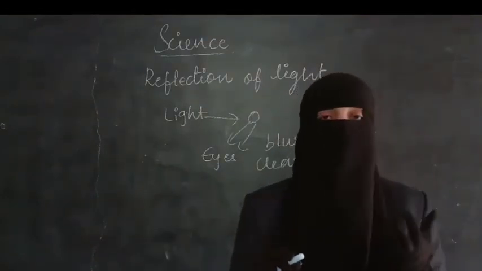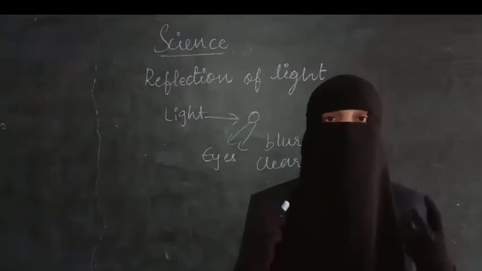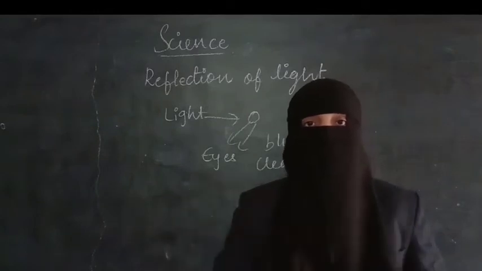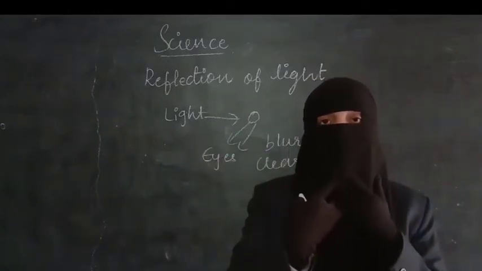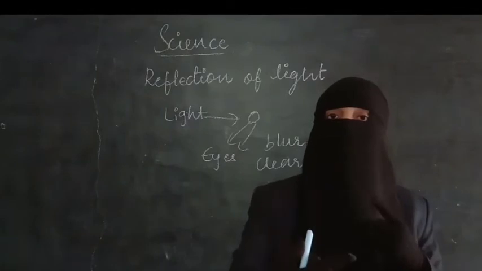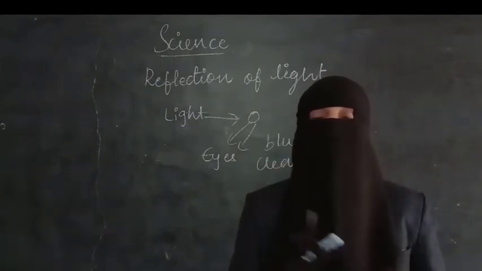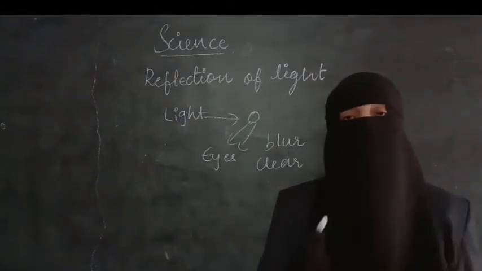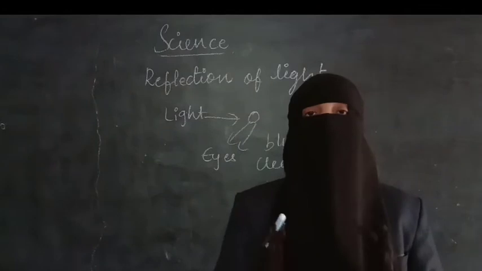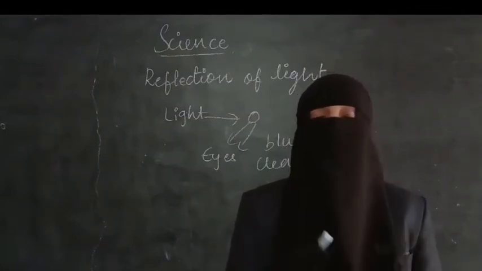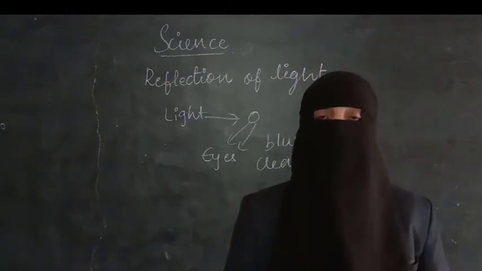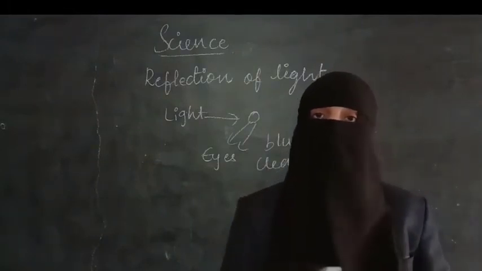All your face features, like your eyes, your nose, your lips, you can see clearly, because light is falling on you, and from there the rays go to the mirror, and from the mirror they come and hit your eyes. So here also, for the formation of an image, reflection of light is important. By this activity we can say that if light is falling on the object, then reflection will take place properly and the image will be formed properly. If the light is not falling on the object, the image of the object will not be clear.